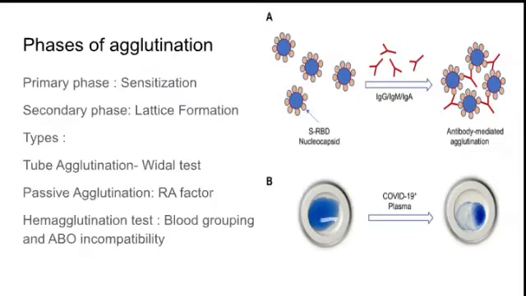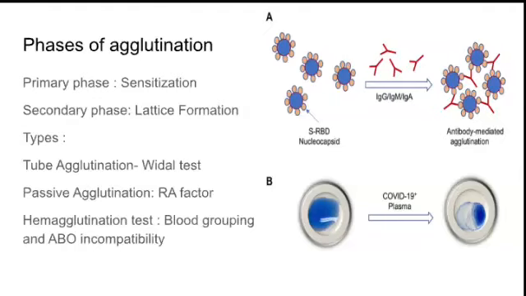So the primary phase is where sensitization happens, that is, antigens are attracted towards the antibody, and in the secondary phase lattice formation happens, that is, clumping formation of the antigen-antibody complex.